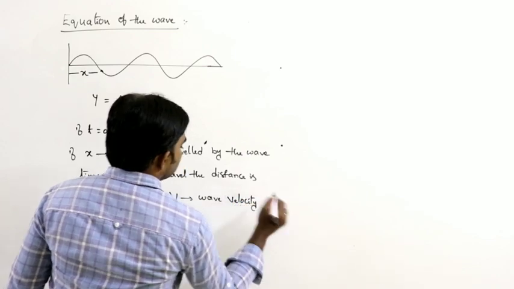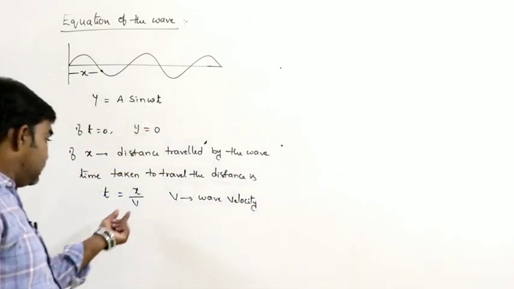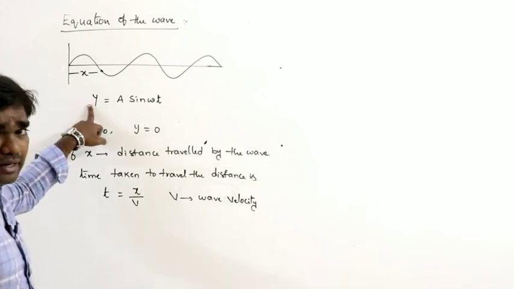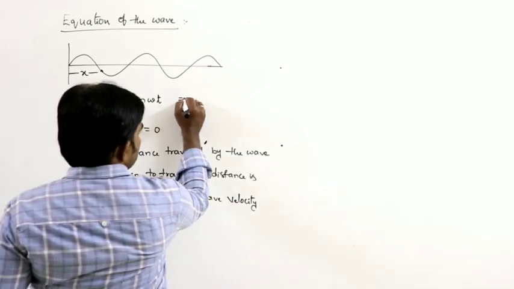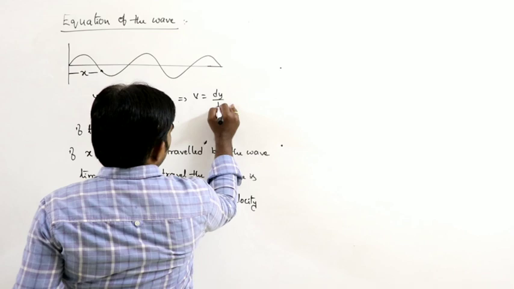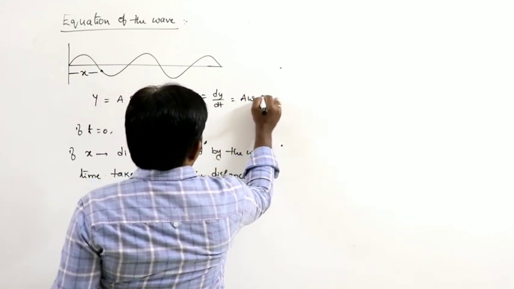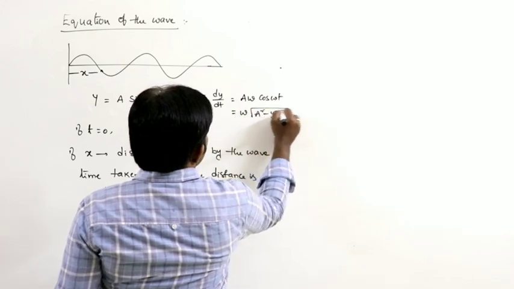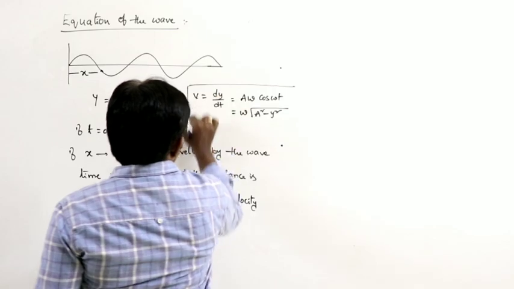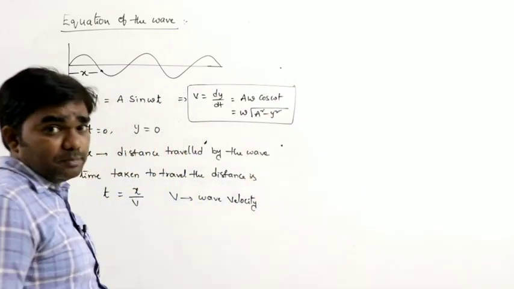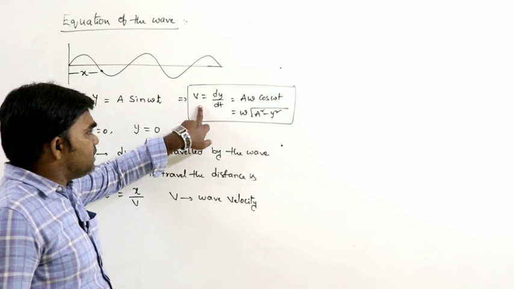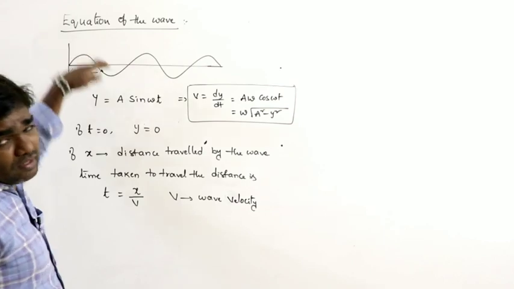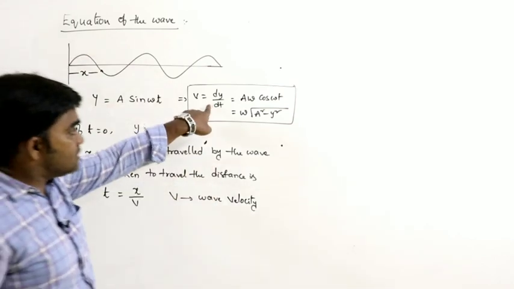Wave velocity is different and particle velocity is different. Here it is the wave velocity. Particle velocity, how can we get the particle velocity? dy by dt. So in simple harmonic motion we know v is equals to dy by dt, or that is equals to a omega cos omega t, or omega into square root of a square minus y square. We know this. This is the particle velocity. Where is this particle velocity maximum? At mean position the particle velocity is maximum. At extreme position particle velocity is minimum.